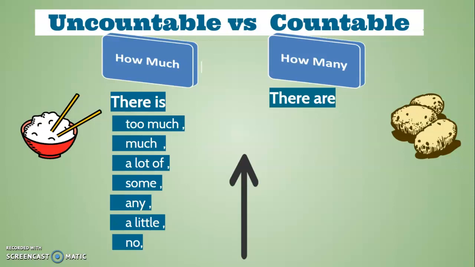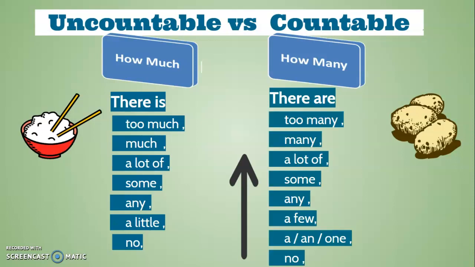Countable nouns. How many potatoes are there? There are too many potatoes. There are many potatoes. There are a lot of potatoes. There are some potatoes. There aren't any potatoes. There are a few potatoes. If we look at when there is only one, we say a, an, or one. And then we would say there is a potato. There is one potato. There is an umbrella.